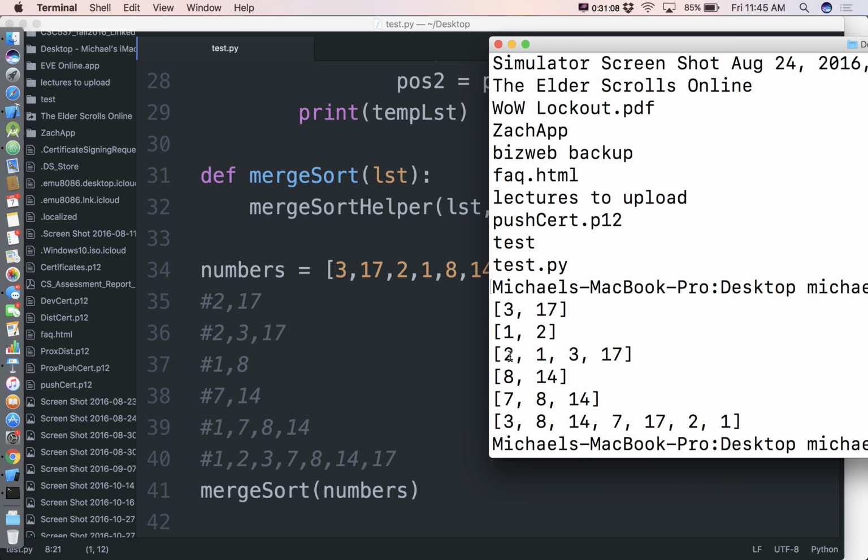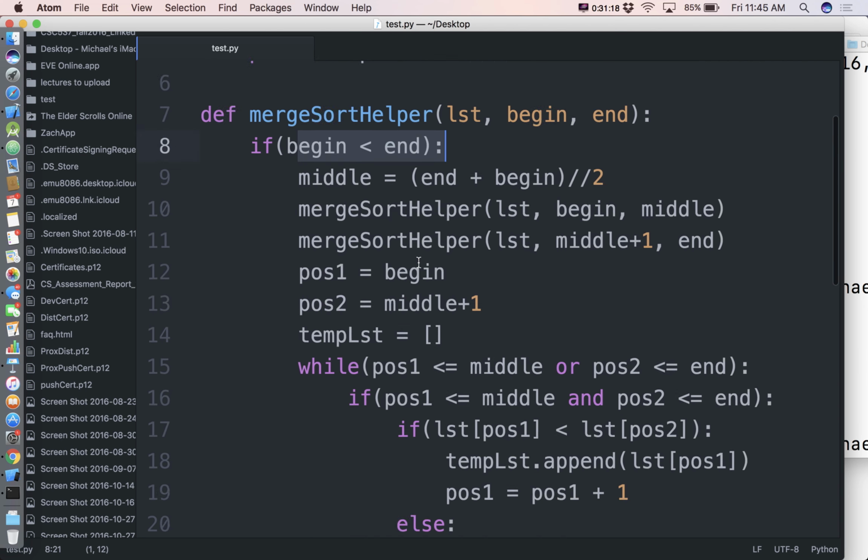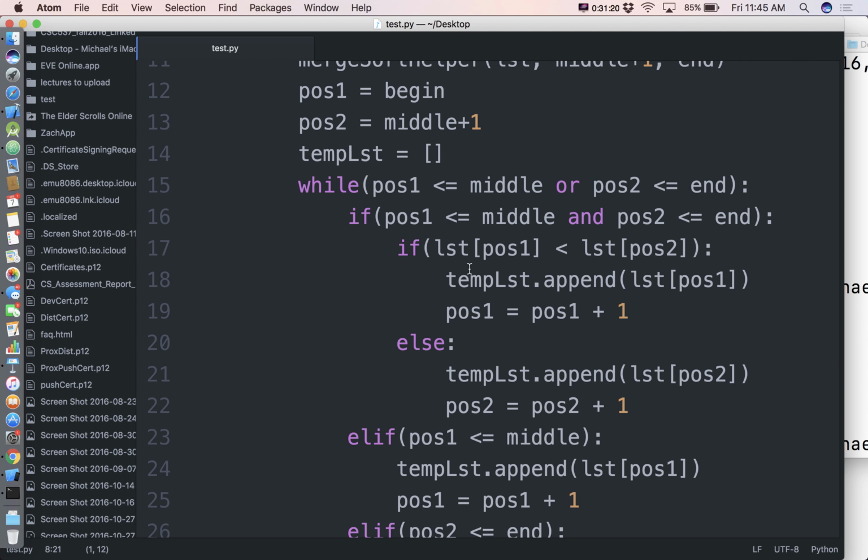Does append add to the front or to the end? The end. Append adds to the end. So it should have given me the right thing. Okie dokie. So if list at position pos 1 is less than list at position pos 2.